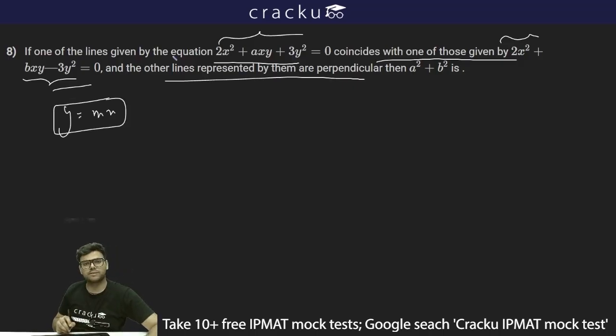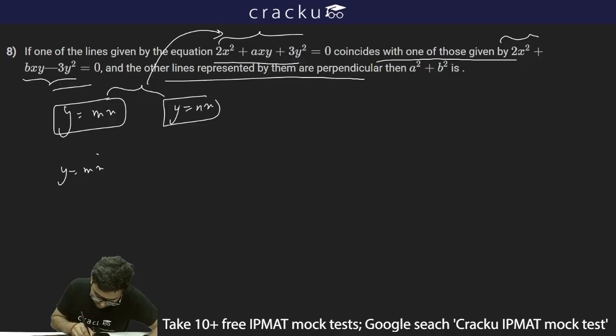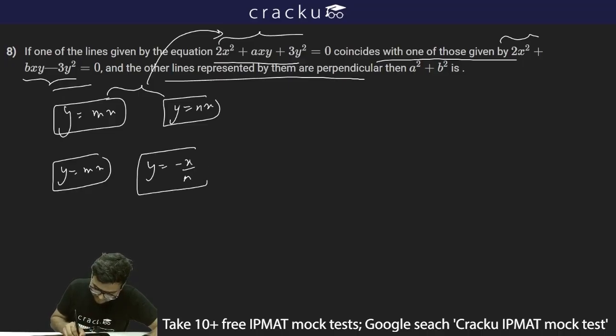Let's say y is equal to mx is a line which is coincident in both, and the other pair of lines is basically perpendicular. So if I can say in one it is y is equal to nx, let's say these two other pair of lines which is satisfying this condition, this equation, then the other pair of lines will be y is equal to mx and y is equal to minus x by n, because if the two lines are perpendicular, see these are coincident lines, which is coinciding both the equations, and these are perpendicular lines which are perpendicular to each other.